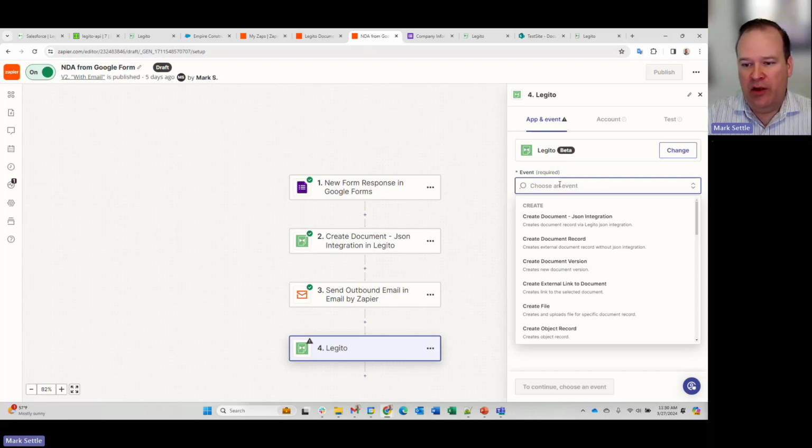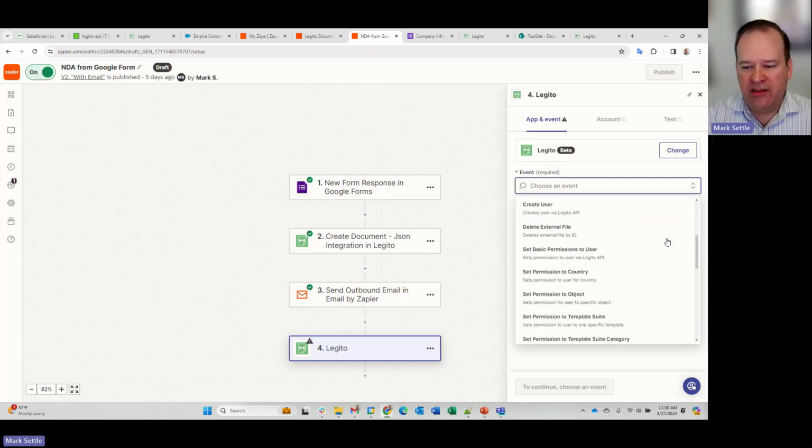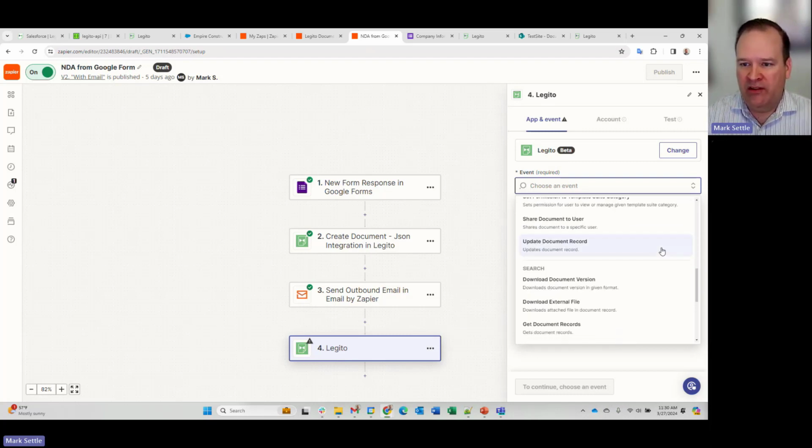I can create a file, create an object record. I can set user permissions like we were doing in the other apps. I've got all of this available to me at just a touch of configuration. So again, no code, integrate between my applications because we provide this interface inside of Zapier. And again, similar interface coming to make.com very, very soon.